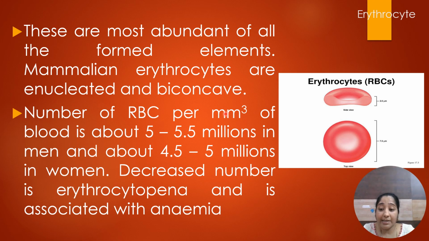Okay, next, decrease in number. If this number decreases, we call it erythrocytopenia. Erythrocytopenia is linked with anemia. We can understand that if there is any decrease in erythrocytes, then there is less hemoglobin, then less transport of oxygen, and it leads to anemia.